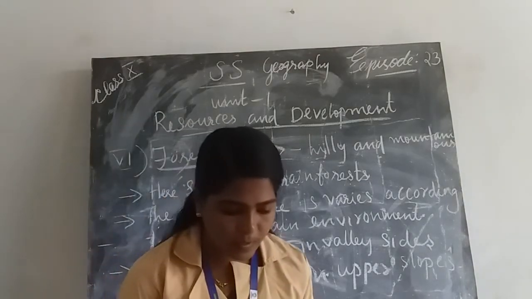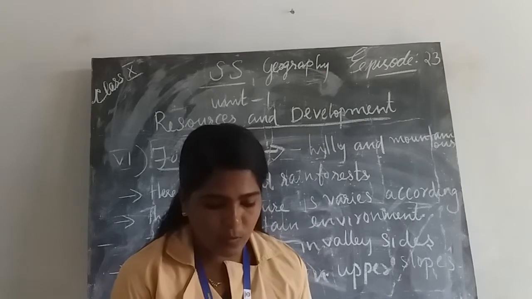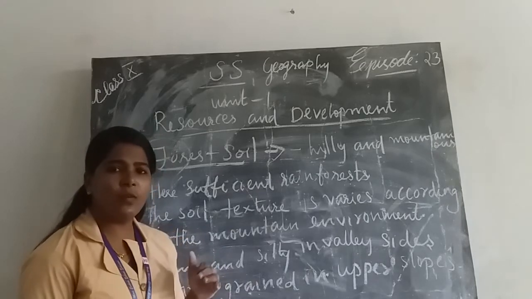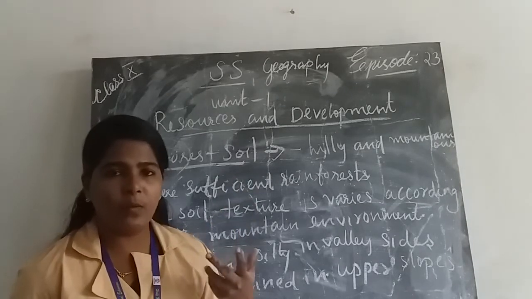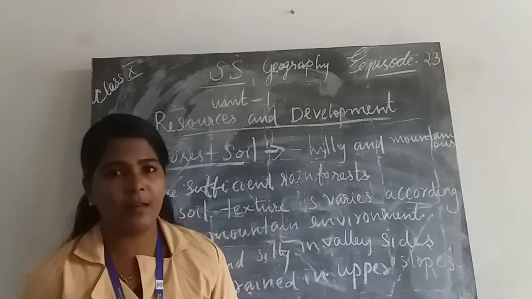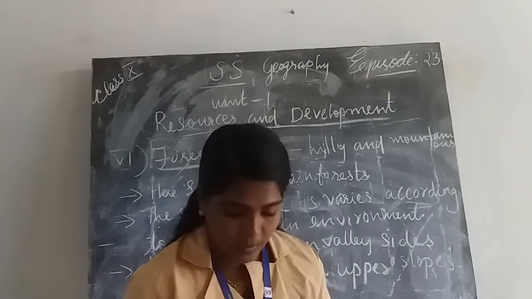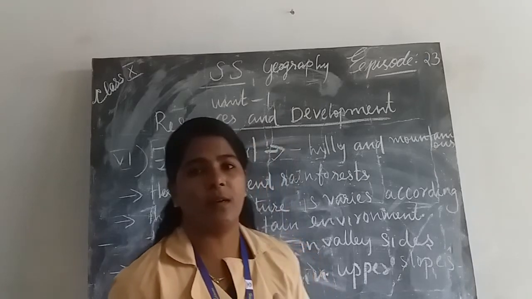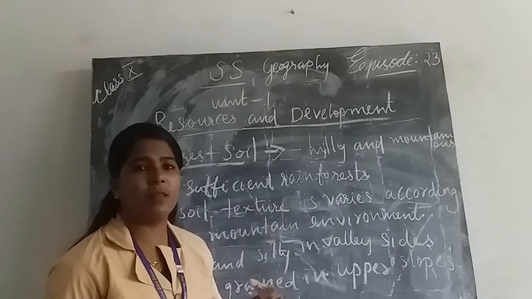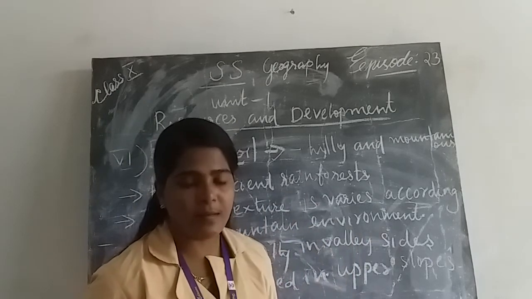Another important thing: in the snow-covered areas of the Himalayas, these soils experience denudation and are acidic with low humus content. What do we mean by denudation? Denudation means a type of soil erosion, the water washing away the topsoil from the mountainous area. In the Himalayas region, we can see the experience of denudation and acidic soil with low humus content. Due to denudation, the soil is less fertile because humus content is washed away during the rainy season.